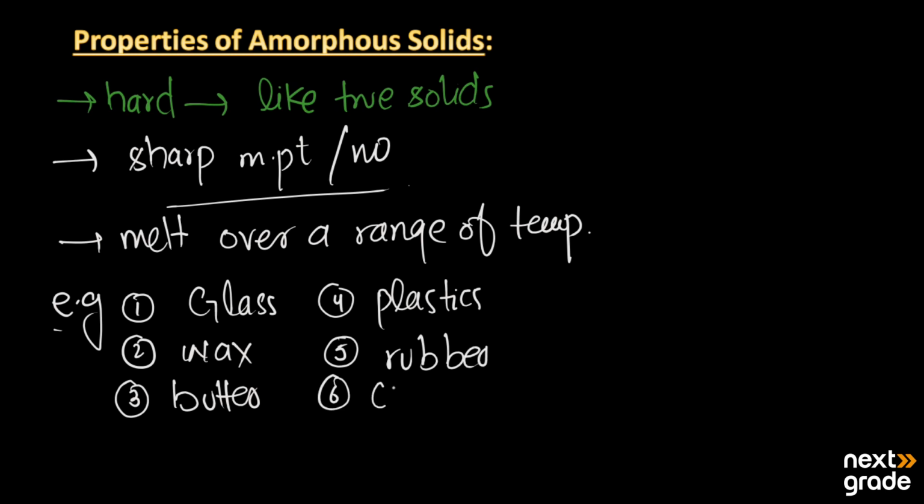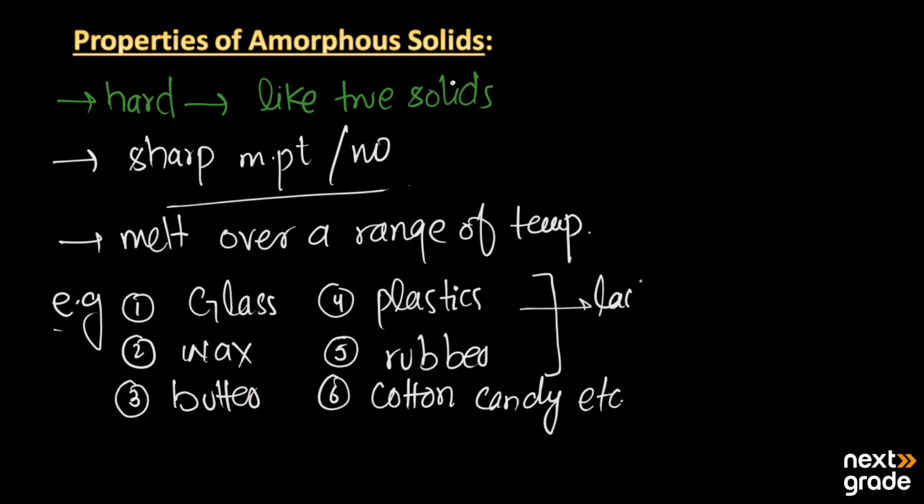Sixth, cotton candy, etc. All these are amorphous solids. They look like normal or true solids, but in view of their structure they are amorphous solids because they lack the regular arrangement of particles, or the 3D structure of their particles.